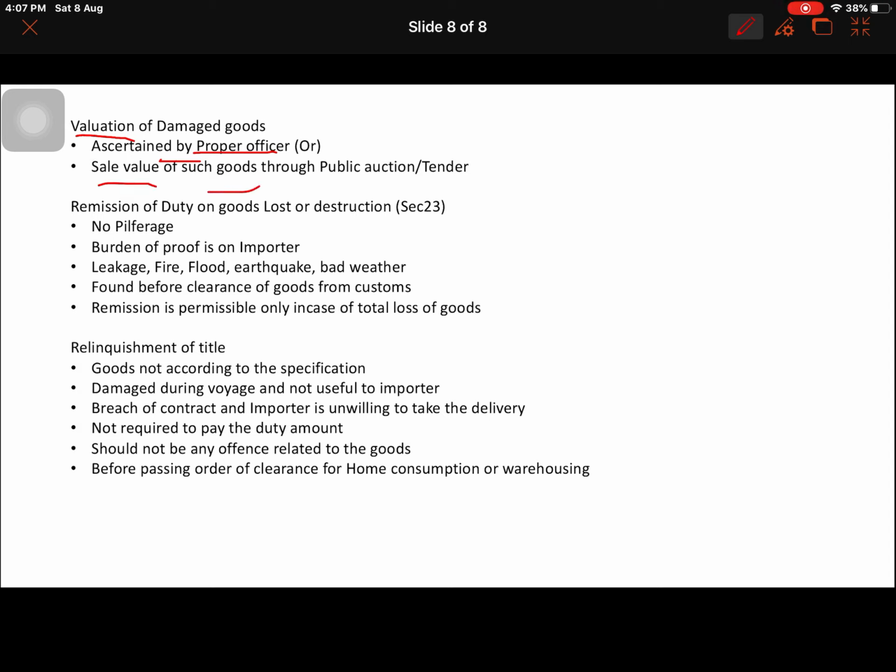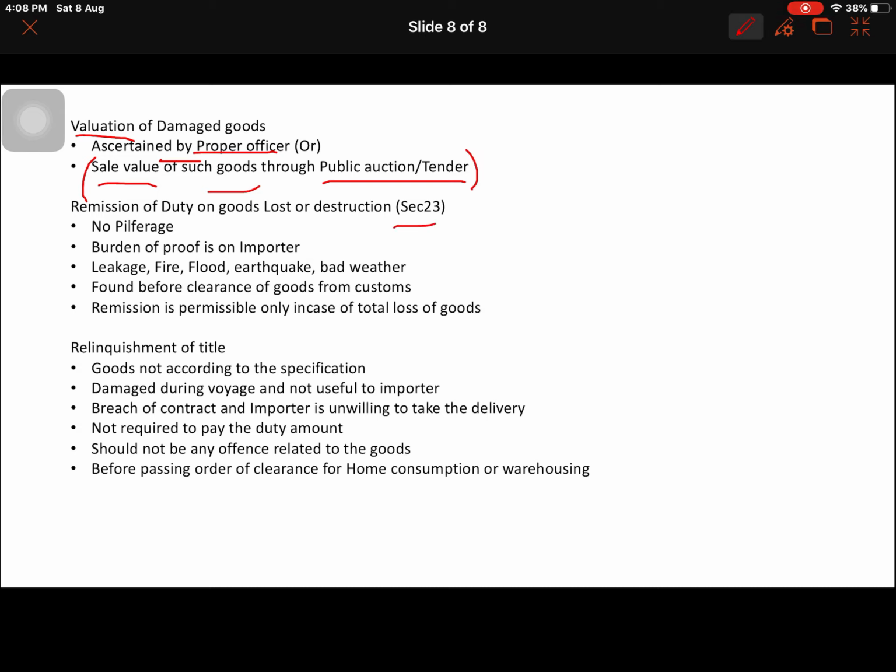For example, the customer or supplier does not want those goods, and customs is going to dispose of them by public auction or some tender. Okay, what is the sale value? That is considered the value of the goods, and the duty on that portion will be treated as the abatement, and that will be the reduction given to you on your customs duty liability.